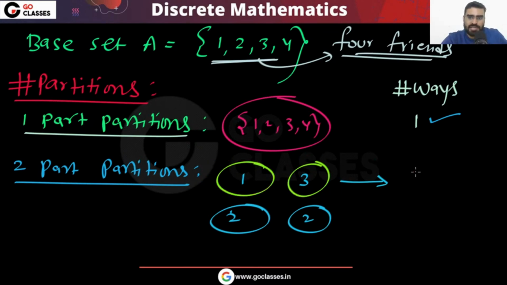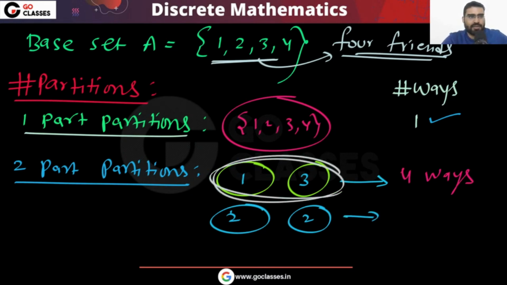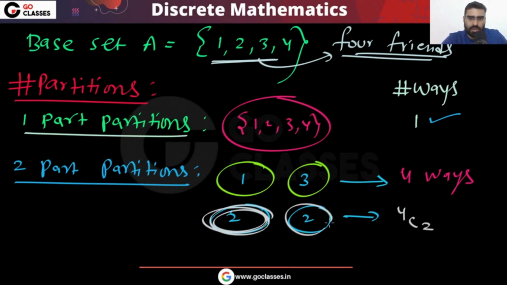So here you can easily see how many ways there are. That will be 4 ways. Which friend is separate, you can select. Automatically the remaining 3 friends will be together. Similarly, you can select which 2 friends are together, 2 together, 2 together.